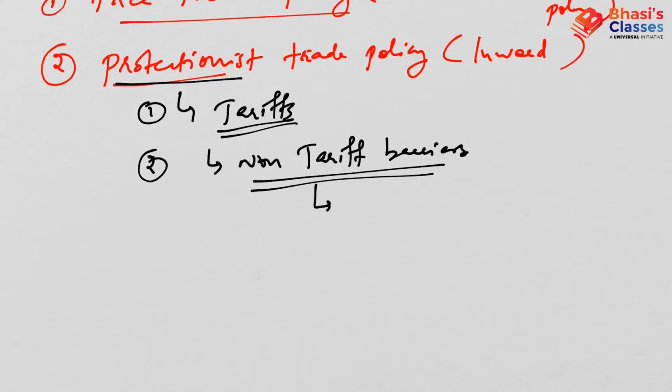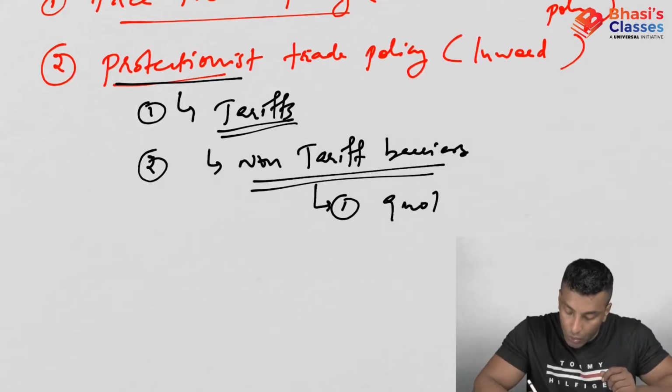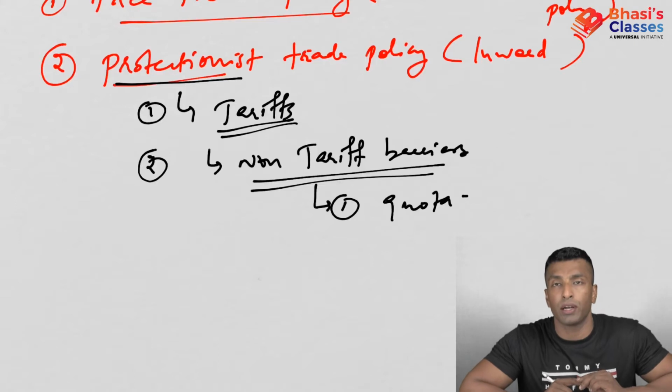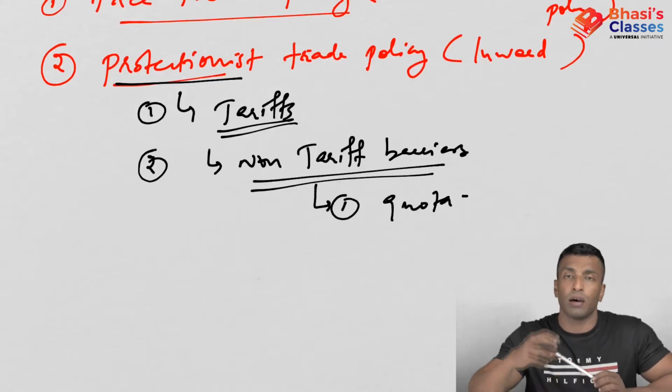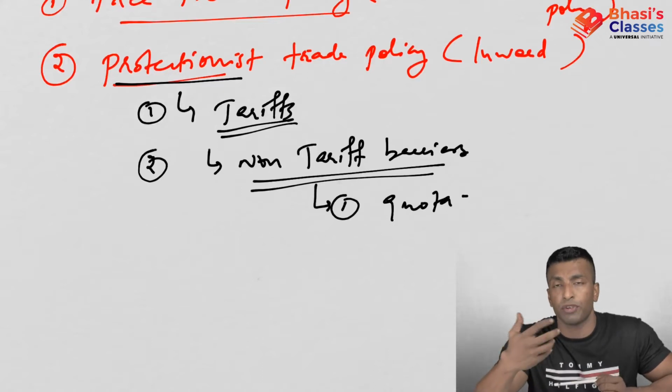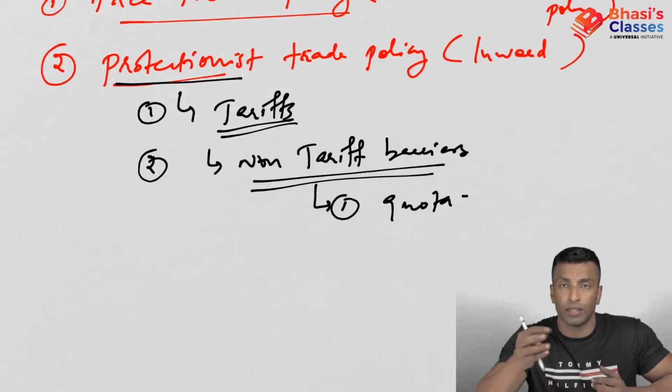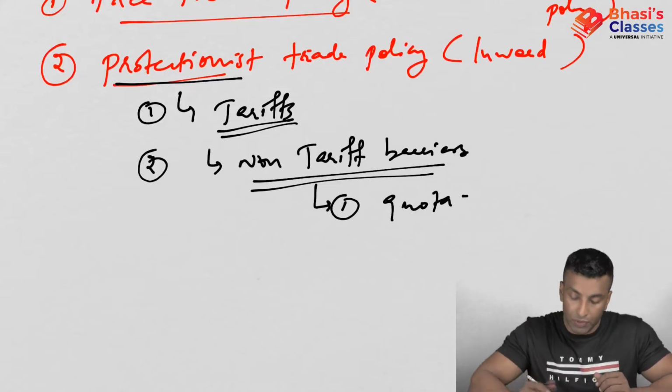Now, what are the examples of non-tariff barriers? You can see examples such as quota. You'll be fixing a particular quota on some item. That means it's actually a quantitative restriction. After a particular point, you cannot import or you cannot export. That is what quantitative restriction is. That is what quota is. So the quota will be fixed.